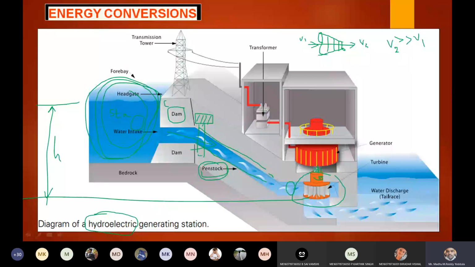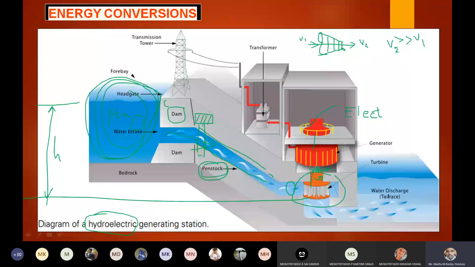So when this shaft is coupled to the generator shaft, due to the rotation of the generator shaft, which energy is produced? Electric energy, right? So now how many forms of energies have we considered here? Potential energy, kinetic energy, mechanical energy, electrical energy, right? So that is the main law, the first law of thermodynamics, right?